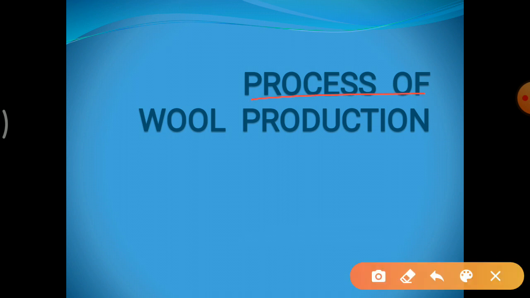So, the process of wool production. Now we will move to each step one by one. We will see what happens in each step and how the hairs which are removed from the animal's body are converted to the fiber which we buy from the market for making sweaters.